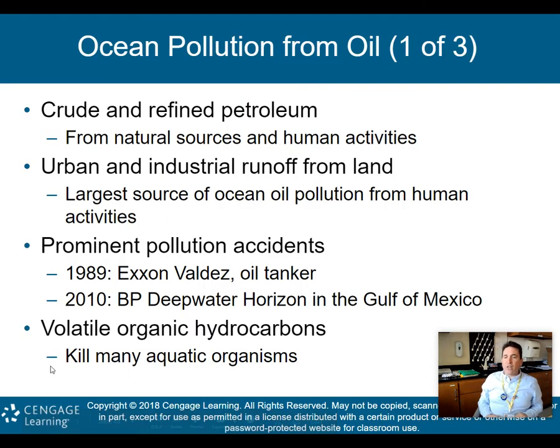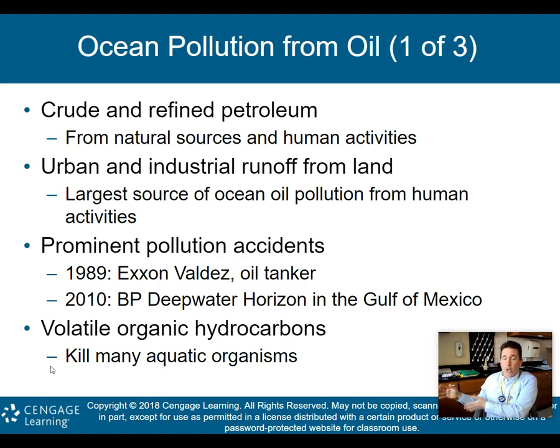Oil is also another ocean pollutant out there, and mainly it's because we pull oil out from underneath the ground, and many of our oil platforms actually are in the water somewhere. So crude and refined petroleum from natural sources and human activities, urban and industrial runoff from land, is the largest source of ocean oil pollution from human activities.